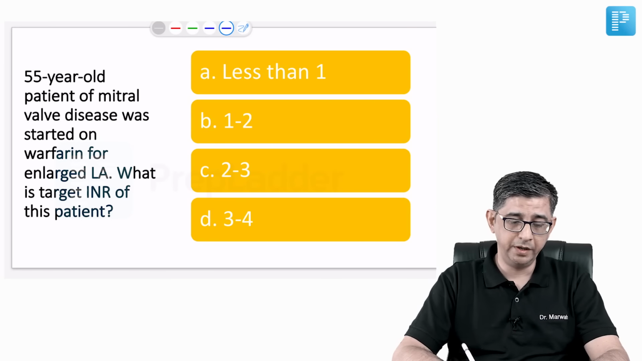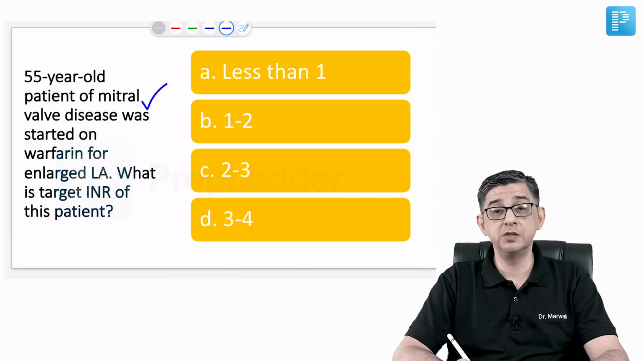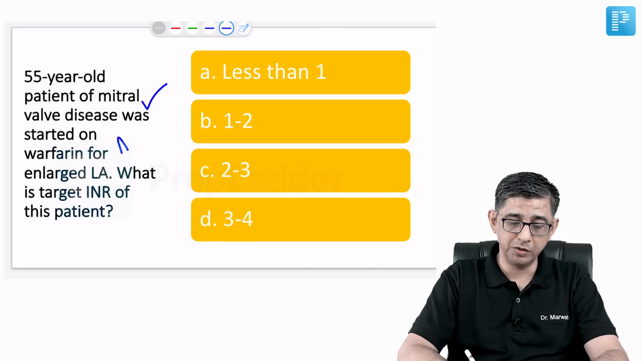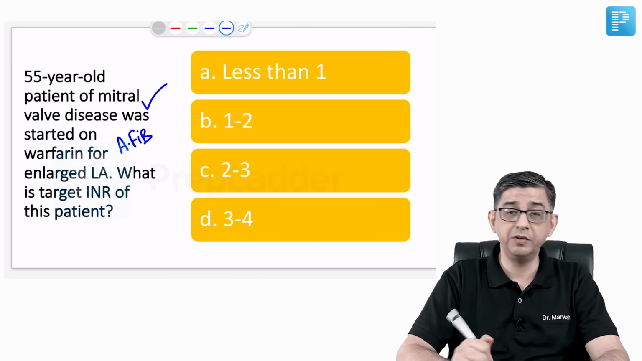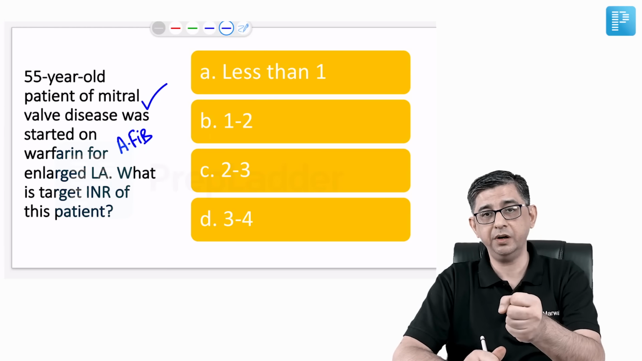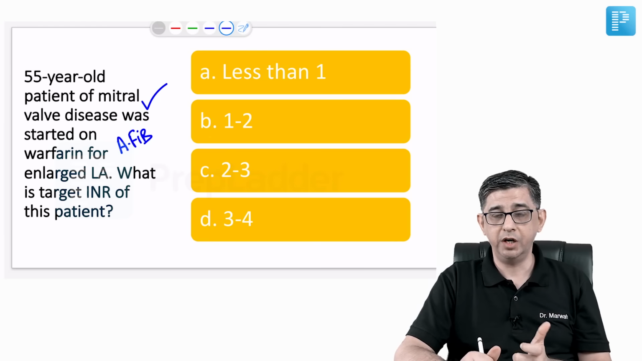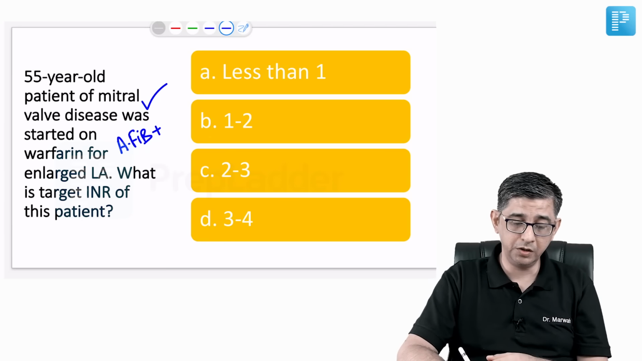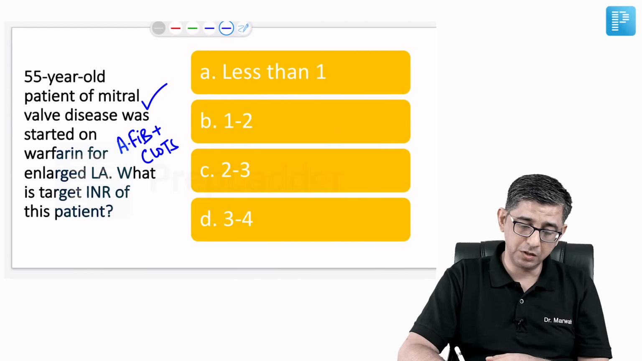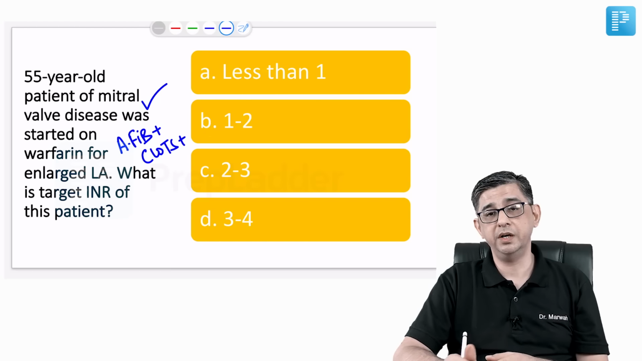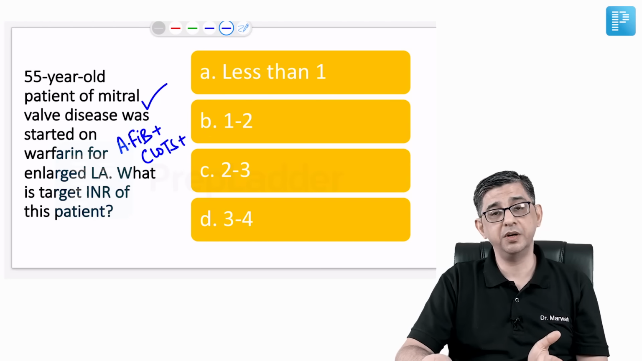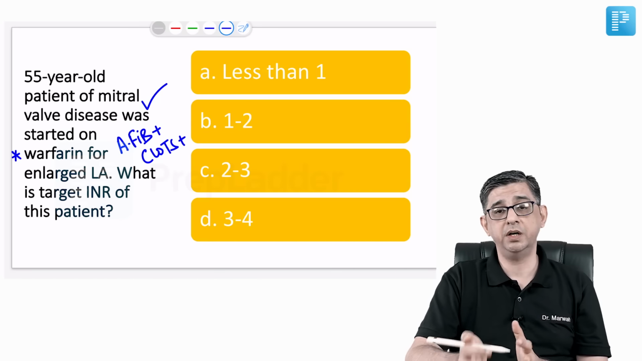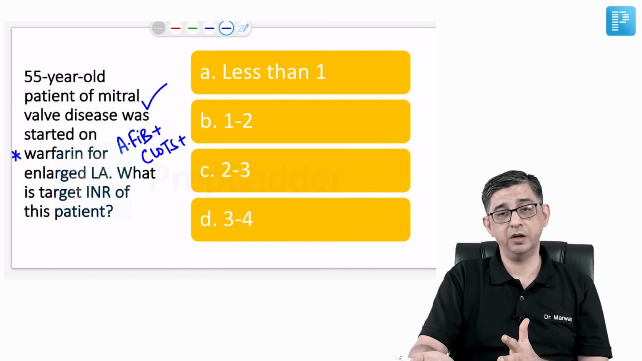The subsequent question said a patient of mitral valve disease was started on warfarin, because anybody who has mitral valve disease has a high possibility of dilatation of the left atrium. You see, the mitral valve is obstructed, so the left atrium will be dilated. That will trigger atrial fibrillation, and atrial fibrillation can then contribute to clots, and these clots can go into the systemic circulation. So the question said you have to start warfarin in this patient anyway, but this warfarin will achieve a target INR of what particular value.